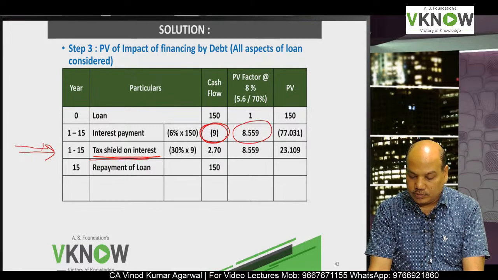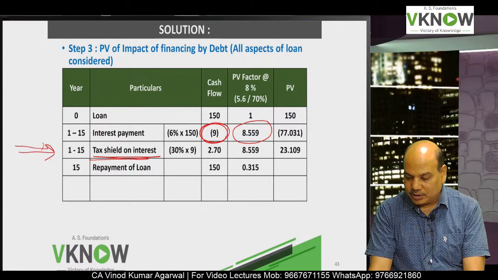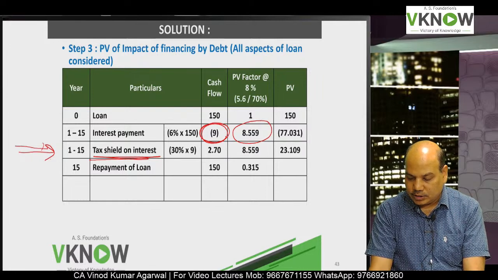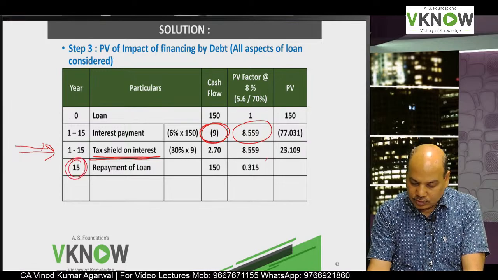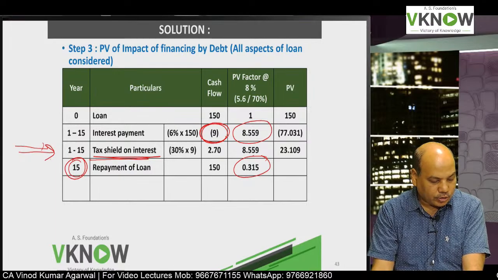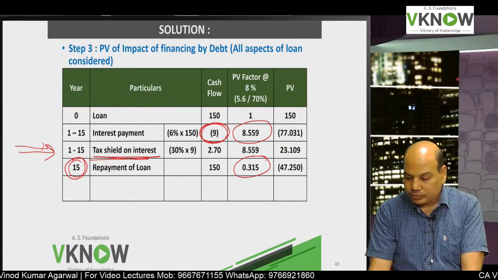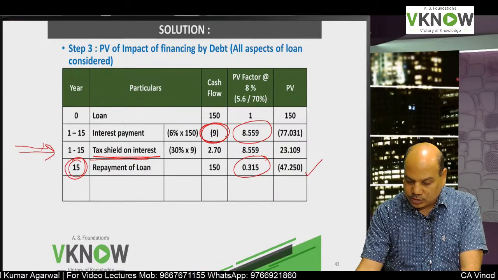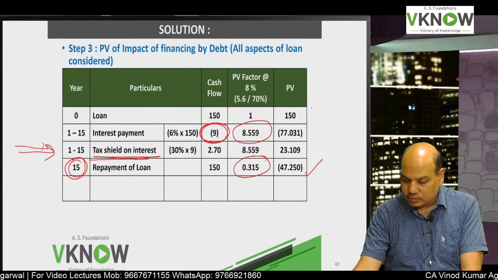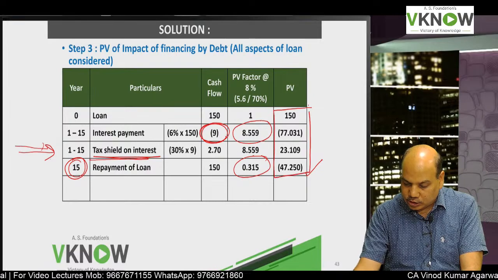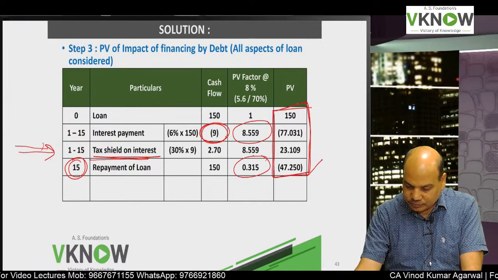Repayment of loan is 150. So the 15th year factor is 0.315. This is also given in the question paper. Multiply, 47.250.